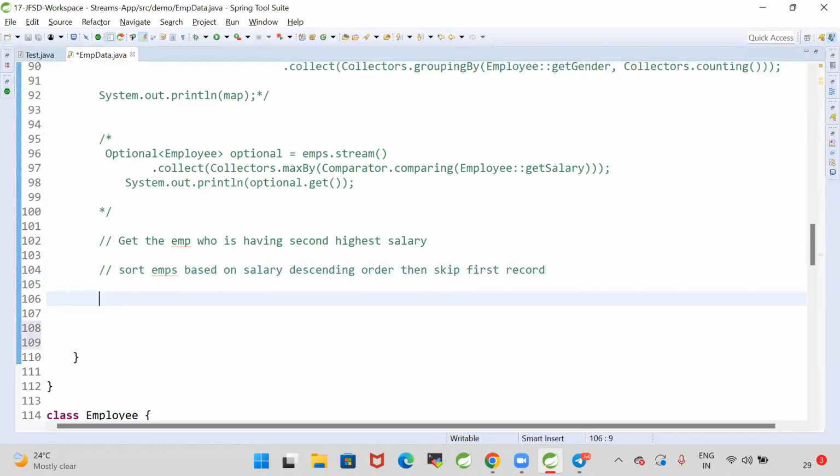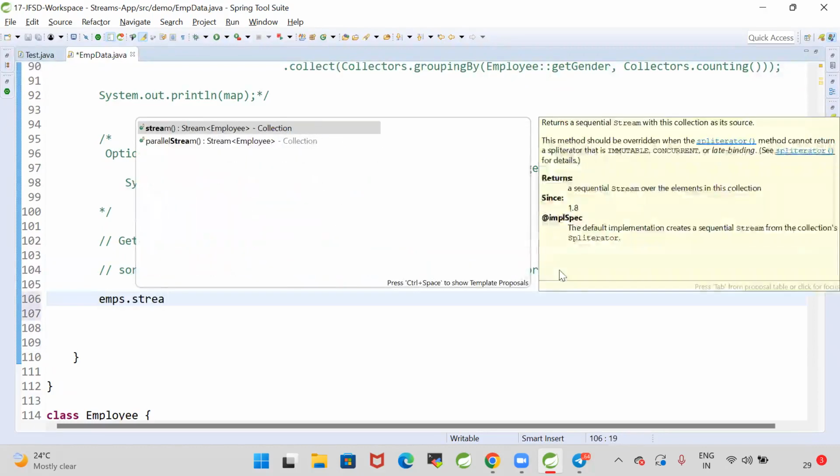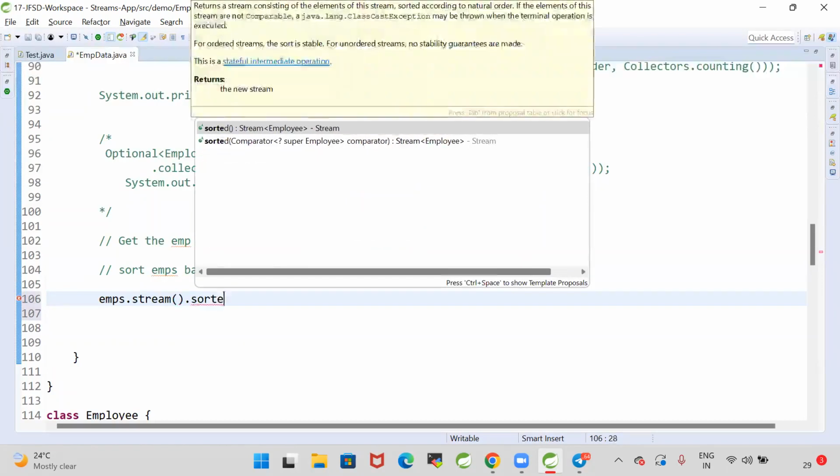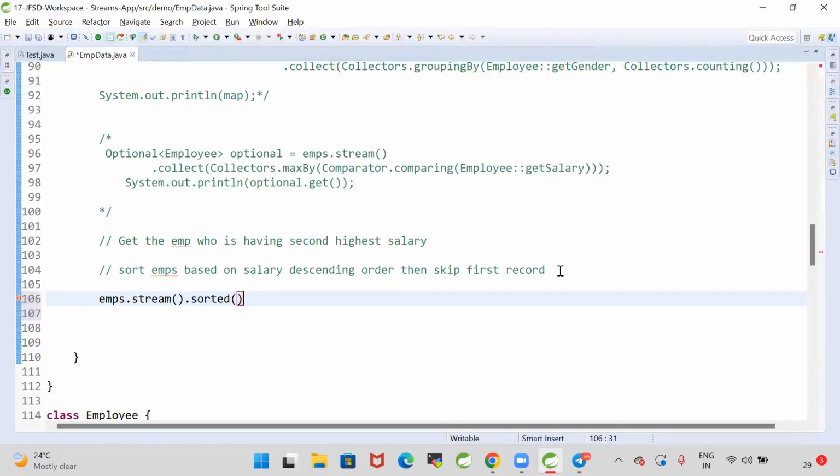Okay, guys. So let's try this, how to implement this logic. Employees data, employees.stream is available. Employees.stream().sorted, which is used to do the sorting. If you call employees.stream().sorted, it will sort the employees in ascending order, but I want to do it in descending order. So I want to customize the sorting. In order to customize the sorting, I will go for a comparator.